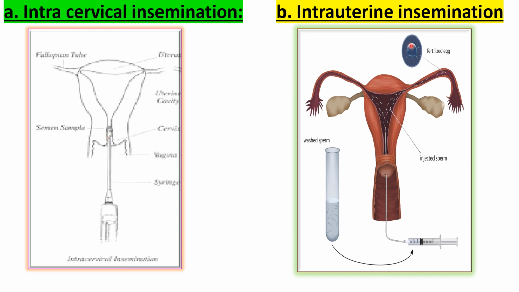Another type is intrauterine insemination. So, what does it mean? Here, the sperm or semen which is washed is injected or released into the uterus of the female with the help of a catheter. This is the catheter. With the help of this catheter, the sperms are directly injected into the uterus of the female. This is the uterus region. Here the sperms are released artificially. It is called intrauterine insemination.